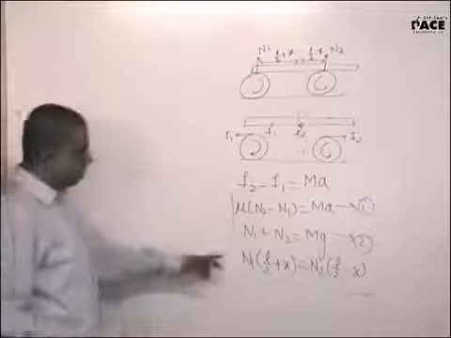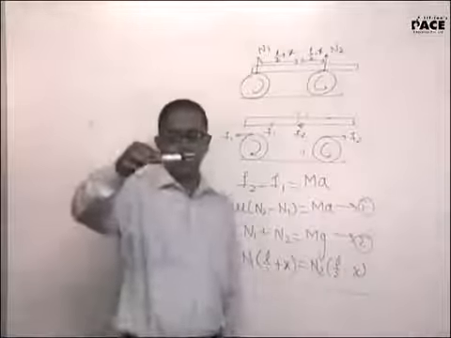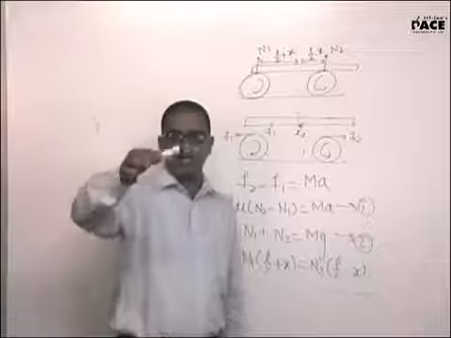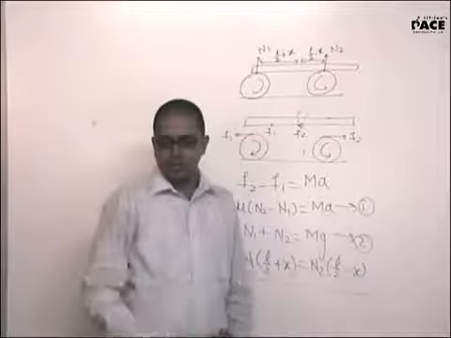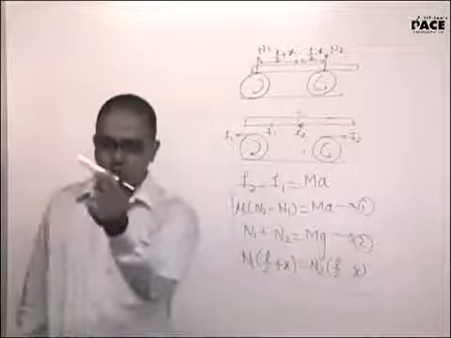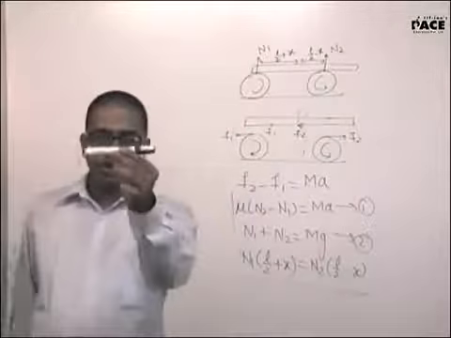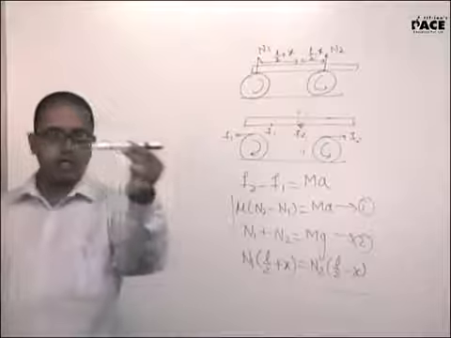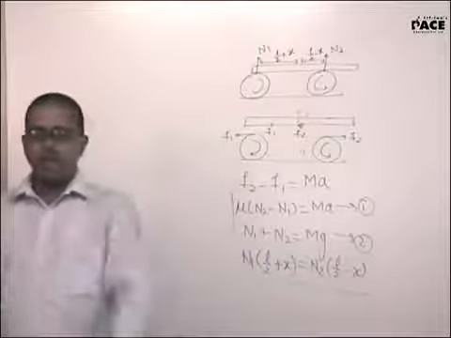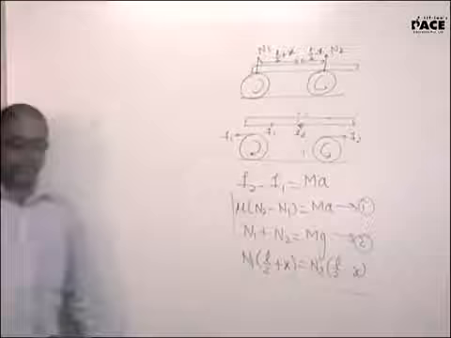Why have you given the third equation this way? Because the plank is horizontal. It will not tilt in either of these two directions. It should remain horizontal. It is not accelerating either this way or this way. Hence about the center of mass, for it to remain horizontal, it will oscillate only this way. It shouldn't oscillate this way. Hence the third equation comes into the picture.